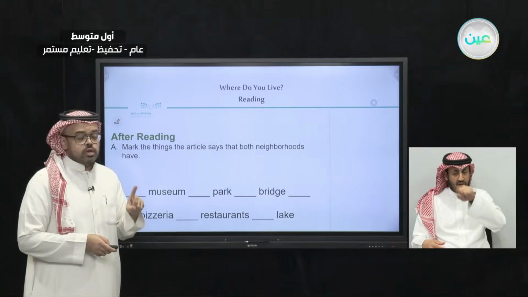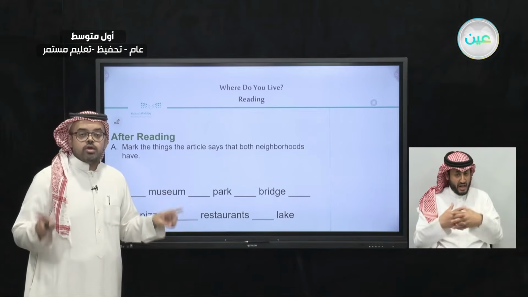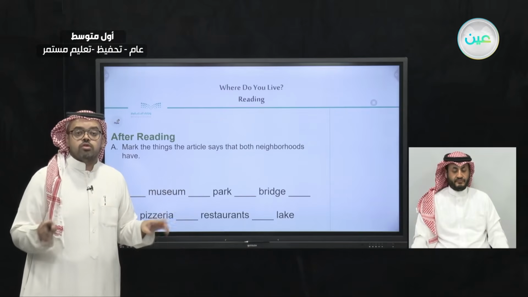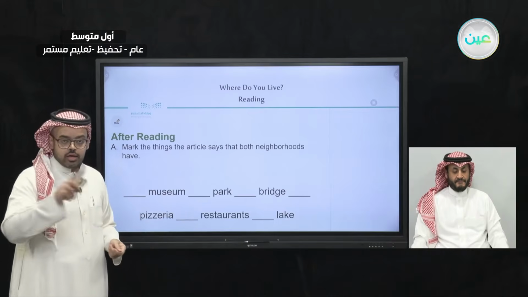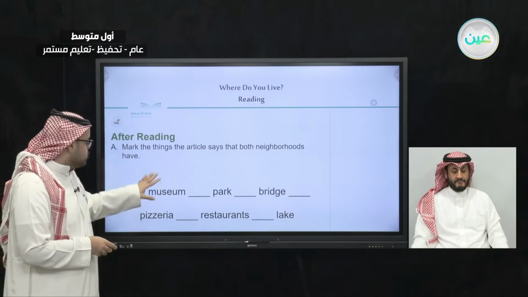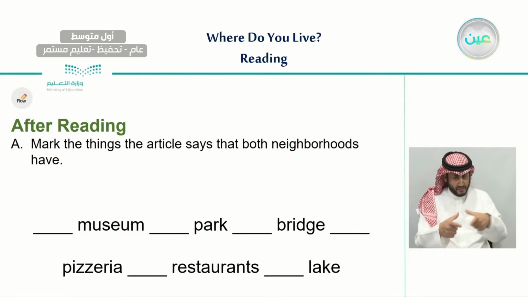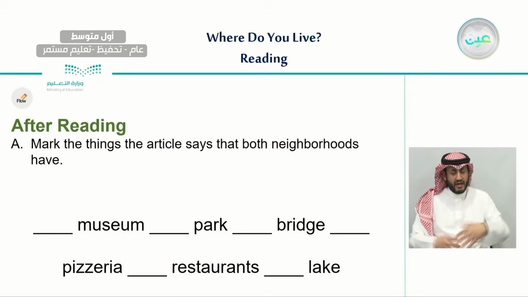So not only one neighborhood, but both of them, if they both have the same similarity or the same place. So here we can put the check mark. So we're going to see a museum if both of those neighborhoods have a museum, a park, a bridge, a pizzeria, a restaurant, and a lake.